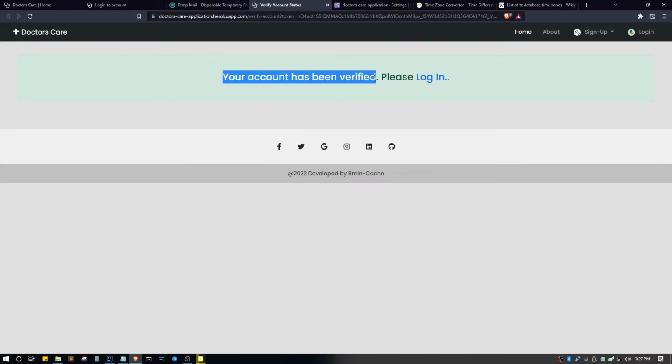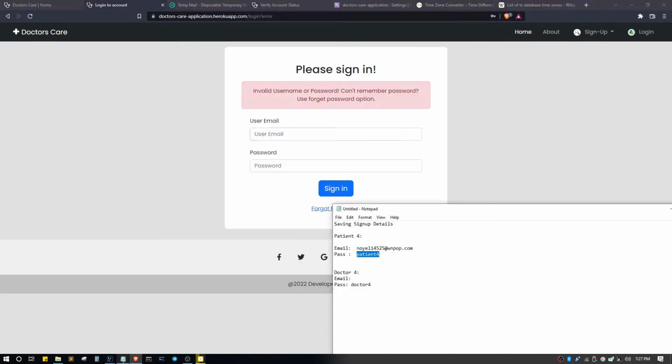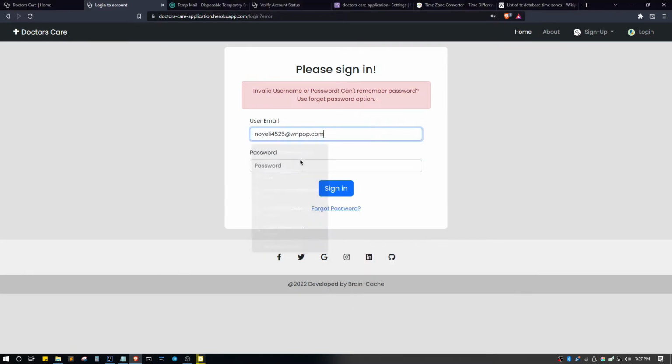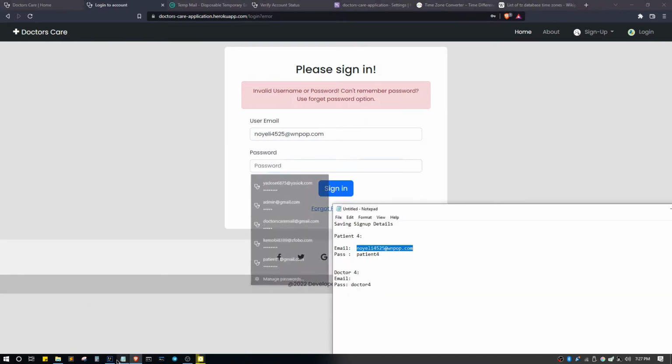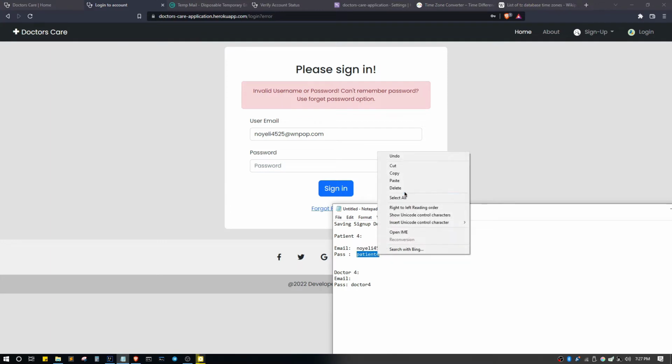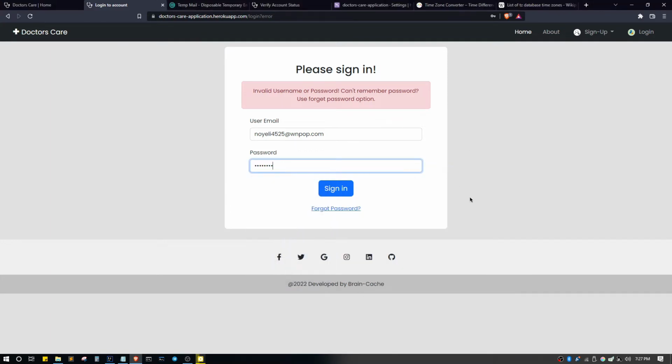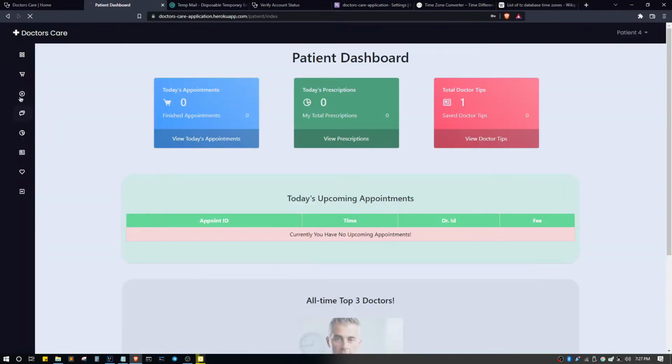After the account is verified and activated, now we can log in to our account. So let's try to log in again. Now we can see we have successfully signed in to our account.